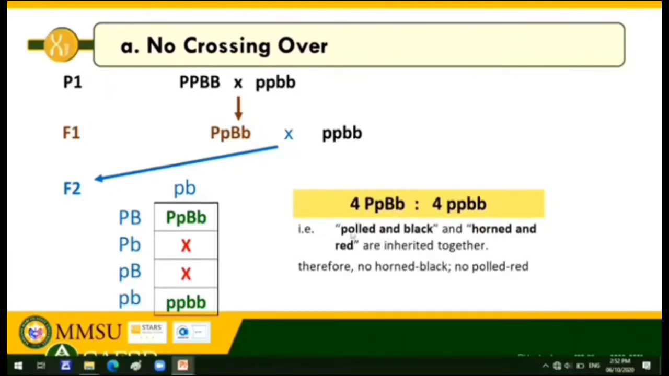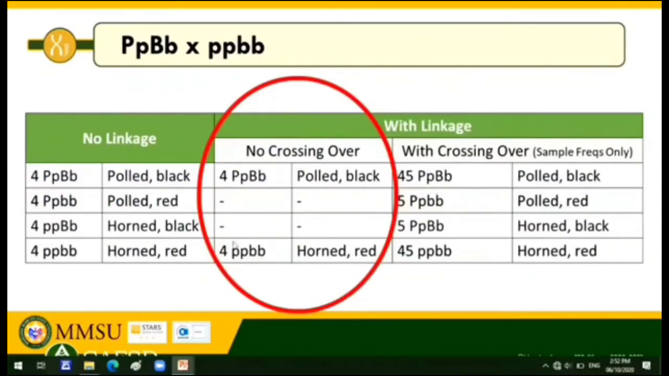Okay? That is, if there is linkage, if the linkage is complete and close, following coupling linkage, polled and black cattle, as well as horned and red cattle are inherited together. Okay? So, polled and black and horned and red are inherited together. So, if you recall, polled and black, these are the dominant phenotypes. So, horned and red, these are recessive phenotypes. So, they are inherited together following coupling linkage. So, therefore, no horned black, no polled red. Okay? That is inherited. Okay? So, ito na yon. Ito na yung no crossing over. Okay? With linkage but no crossing over.